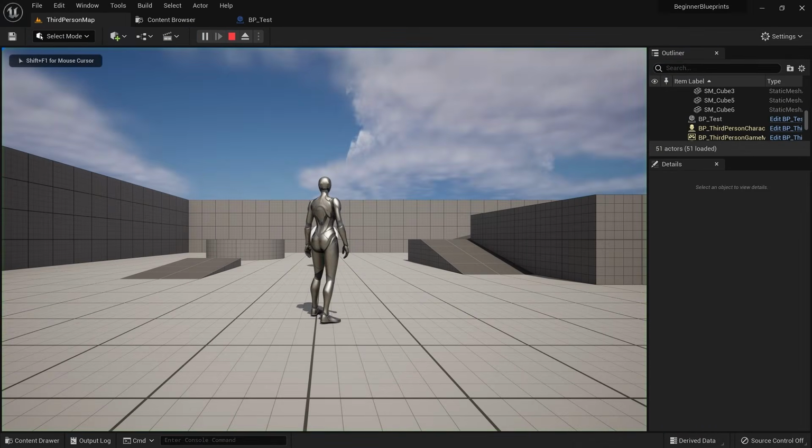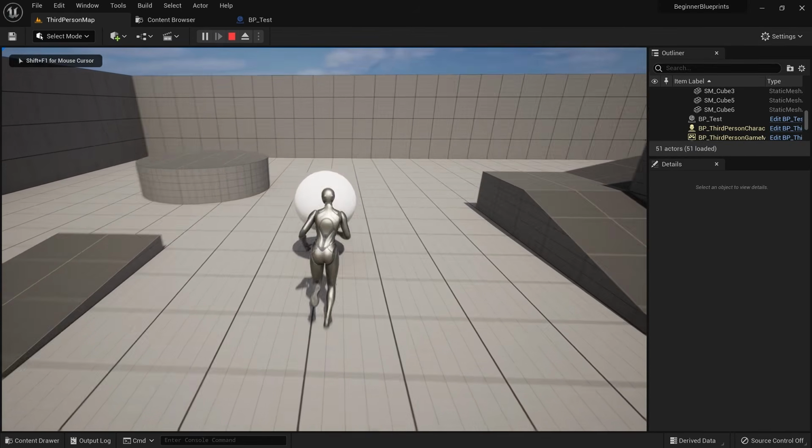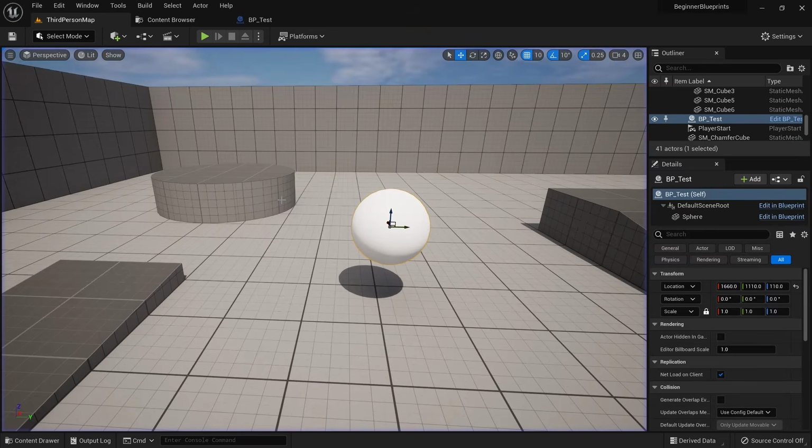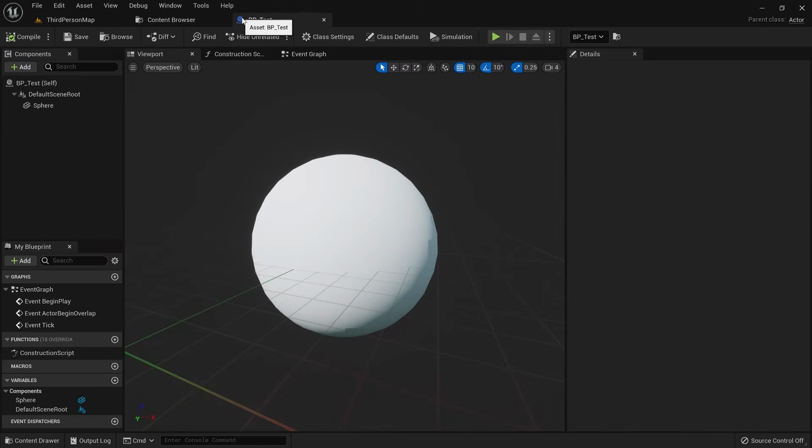When you start the game now and walk up to your blueprint, you can see that the static mesh, which is contained in it, by default has the proper collision setup and doesn't allow our player to just walk through it, but it is floating in the air. Let's go back to our blueprint and try to set this mesh to be a bit smaller and affected by physics.